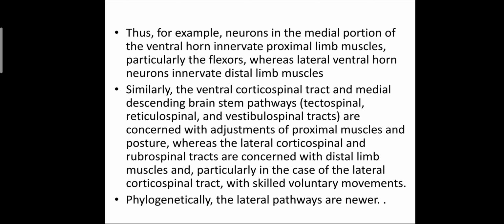So the ventral corticospinal tract and medial descending brainstem pathway are concerned with the adjustment of the proximal muscles and posture, whereas the lateral corticospinal and rubrospinal tracts are concerned with the distal limb muscles, and in the case of the lateral corticospinal tract, with skilled voluntary movement.